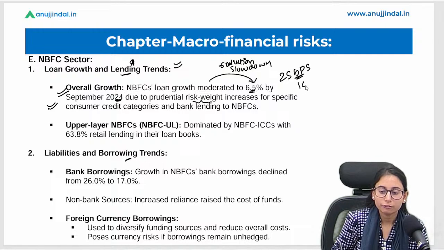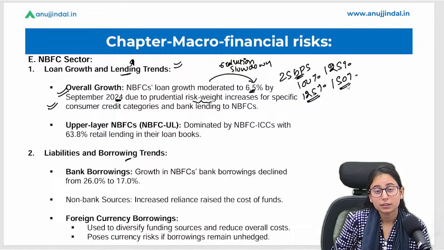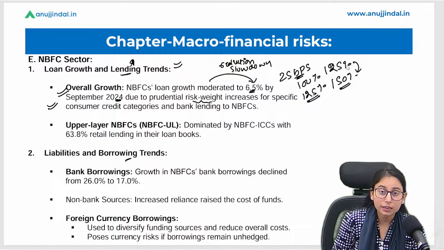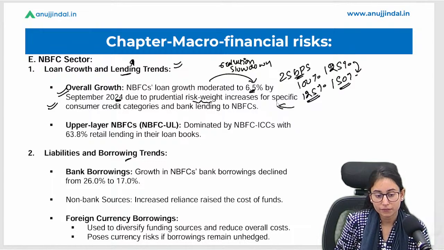Okay, if the provision was earlier 100%, it was asked to be maintained at 125%. If the provision was at 125%, it was asked to be leveled at 150%. Okay, so there has been a 25 bps increase in the provisioning, or we can say risk weight, which has reduced the loan growth in the NBFC sector.